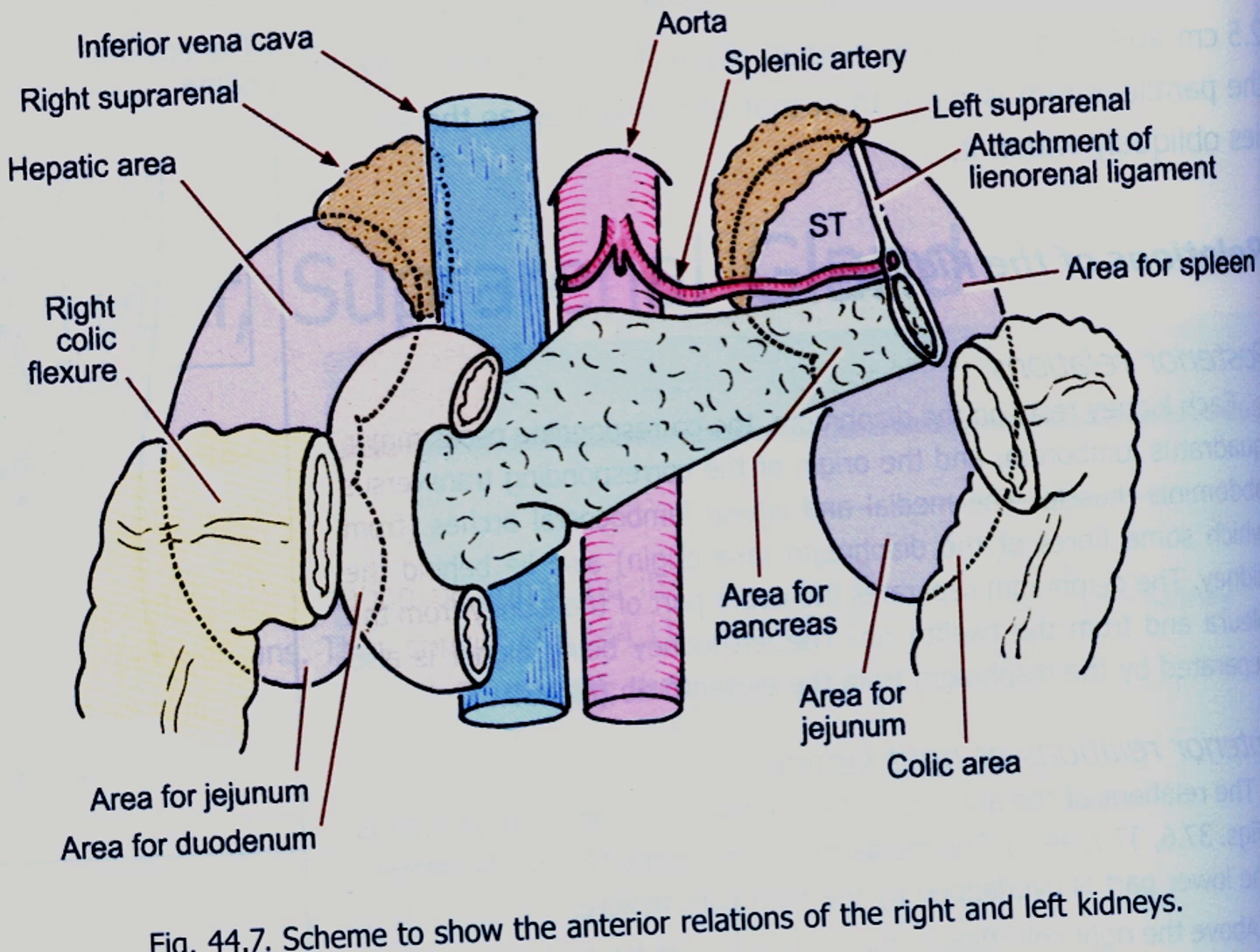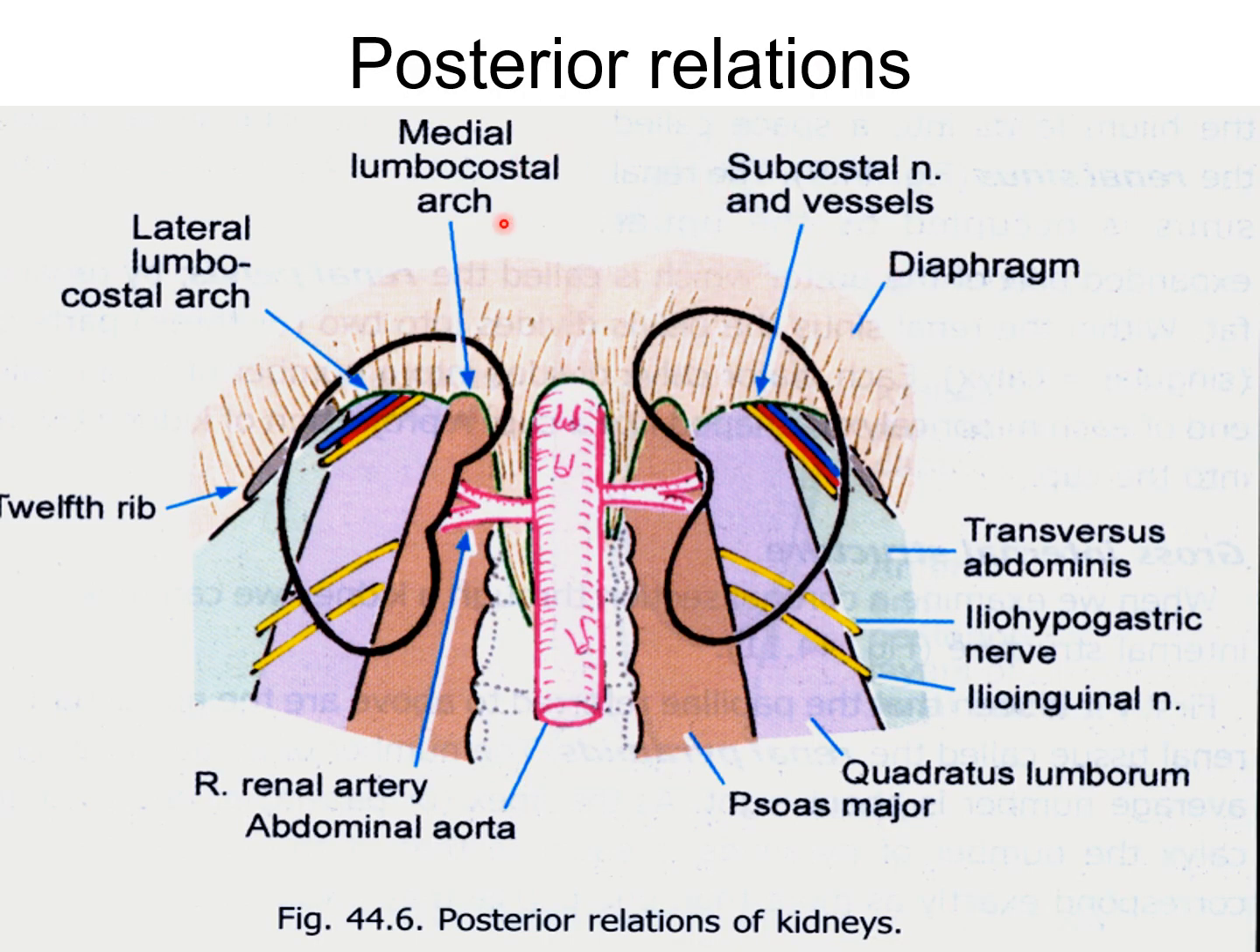Now the posterior relation of the kidney, in the upper part and lower part. In the upper part, from within outward, there is the diaphragm arising from the medial and lateral arcuate ligaments. These are the medial lumbocostal arch or lateral lumbocostal arch.